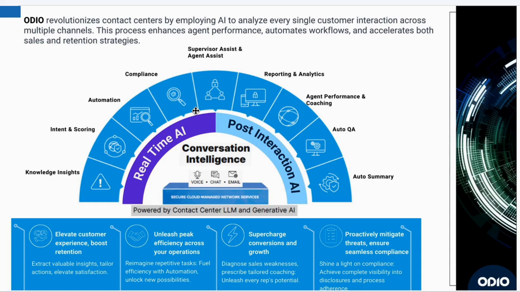Performance metrics tracking. The tool tracks key performance metrics such as call duration, agent response time, and customer satisfaction scores to assess performance and identify areas for improvement. Last but not least, insights generation. It provides actionable insights and recommendations based on data analysis, helping organizations make informed decisions to enhance customer experience and operational efficiency. So overall, Odio helps businesses to gain valuable insights from customer interactions, improve agent performance, ensure compliance, and ultimately drive better customer experiences.